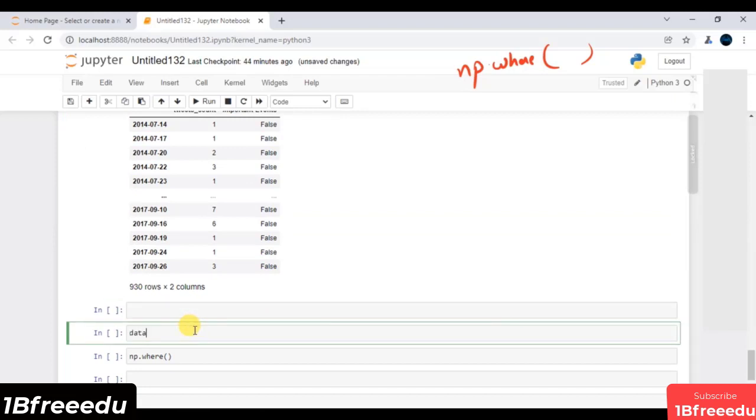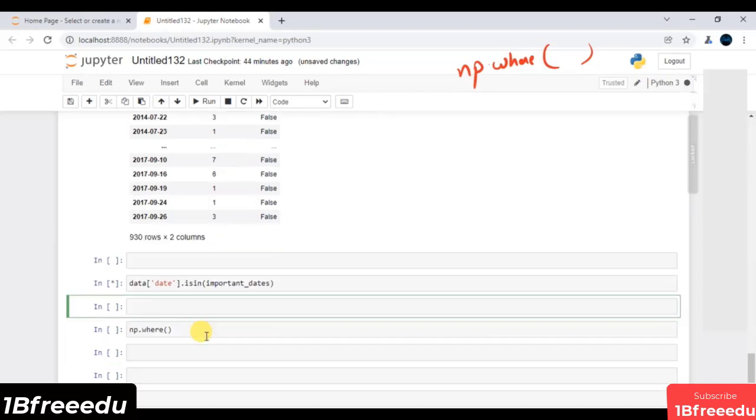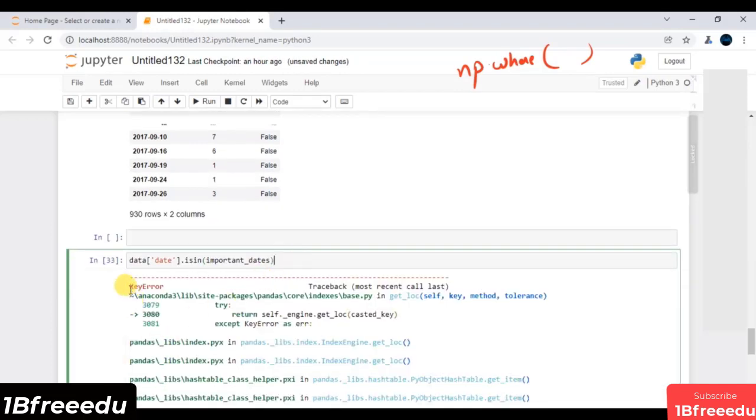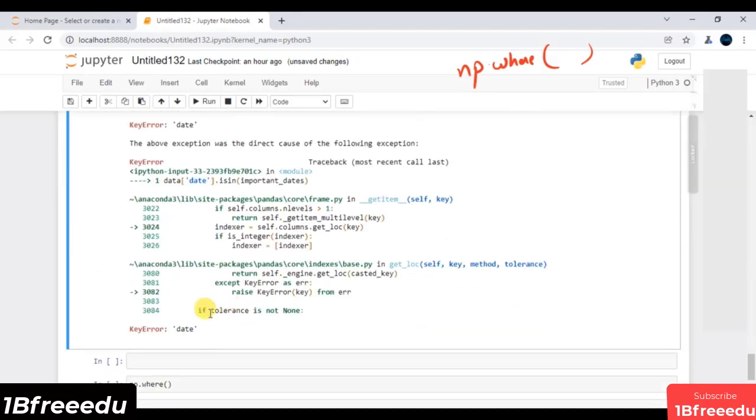If I say data of date, to find at what rows you have your important day inside this date feature, you can use the isin function. Over there, I just have to pass my important dates, exactly important underscore dates. If I execute this line of code, unfortunately you get an error, which is a KeyError. So let's try to understand this error from scratch. This error says you do not have any feature or key as date in your data frame.